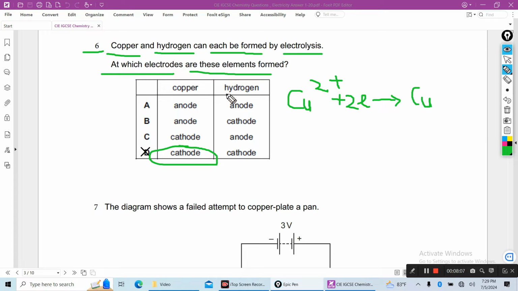And also hydrogen ion gains 2 electrons to produce hydrogen gas. Both reactions are reduction reactions, and reduction occurs at the cathode electrode. So this is the right answer.